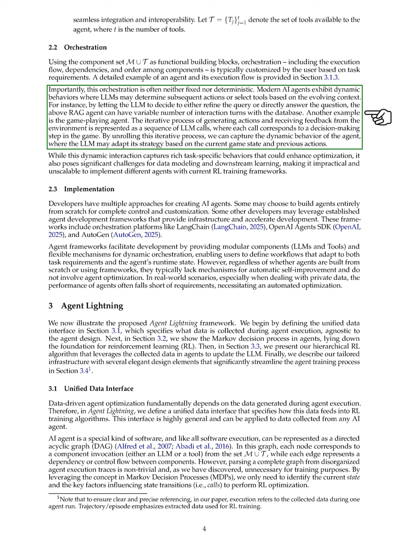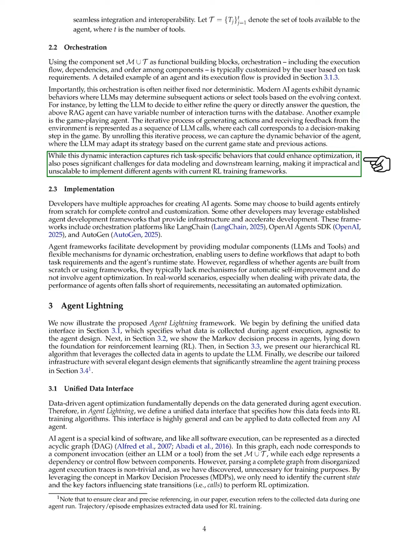with a database. In game-playing scenarios, the agent's actions and feedback from the environment are represented as a series of LLM calls, where each call corresponds to a decision point. This dynamic interaction can enhance task-specific behaviors but also complicates data modeling and learning, making it challenging to implement different agents using current reinforcement learning frameworks.